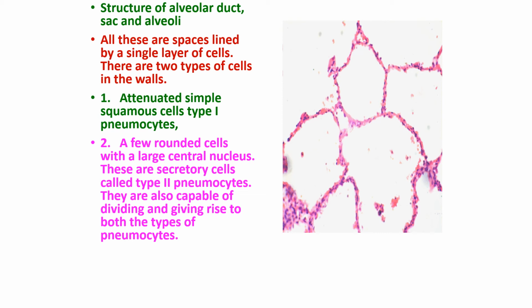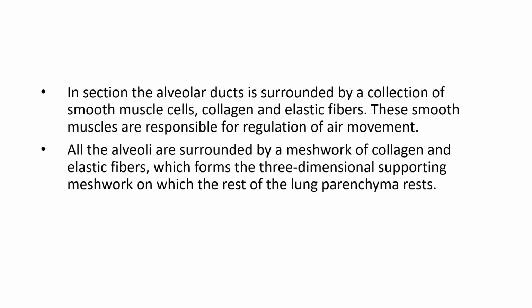So for the regeneration of the lining epithelium of the alveoli, we have the type 2 pneumocytes, and another important function of the type 2 pneumocytes is they secrete the surfactant.